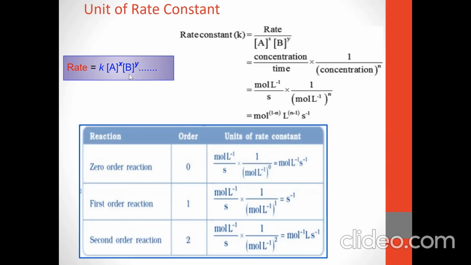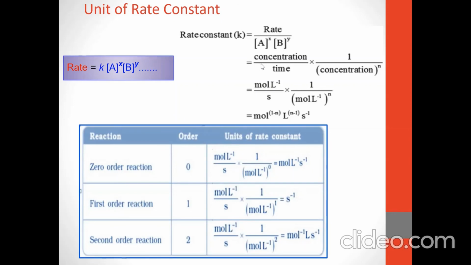To find the unit of rate constant, we have rate constant K equal to rate divided by concentration of reactant A raised to x, concentration of reactant B raised to y.